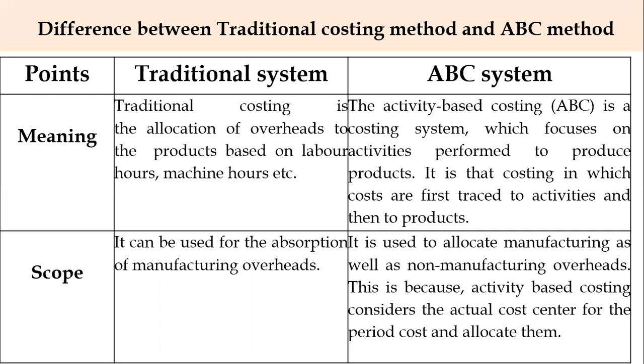Regarding the scope, under the traditional system, it can be used for absorbing only manufacturing overheads, whereas in the ABC system, due to its nature, that is, it studies the activities of the manufacturing system, it also covers non-manufacturing costs.